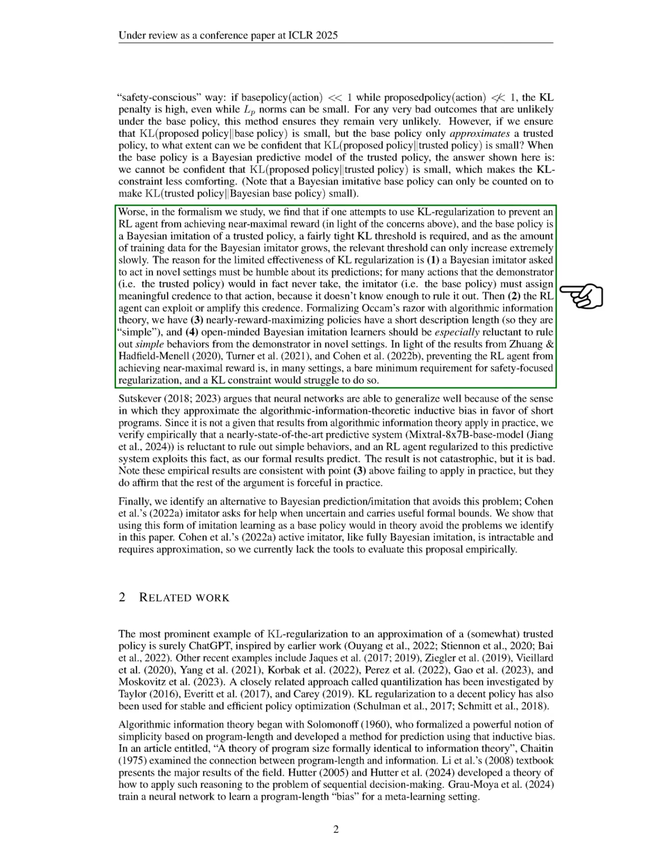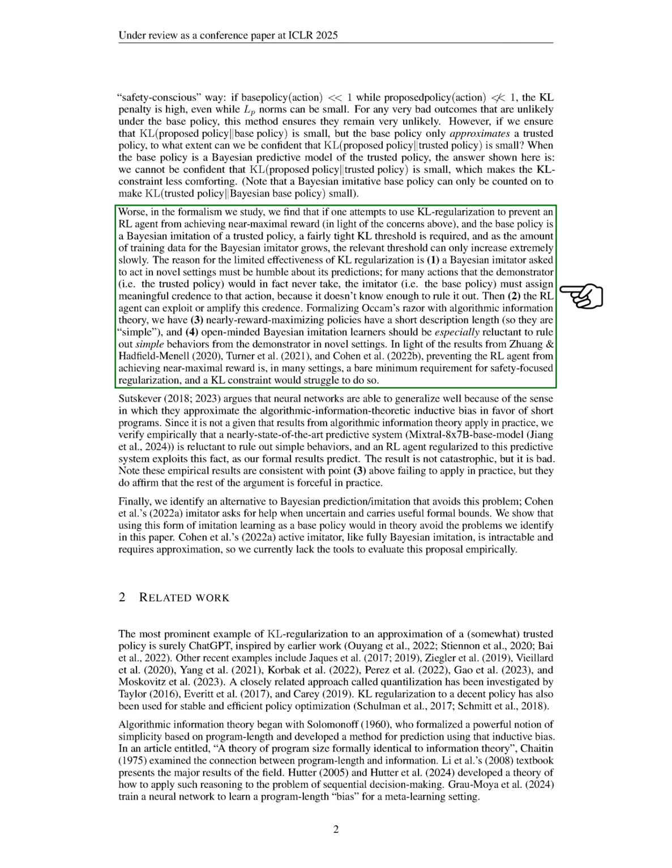Moreover, if we try to use KL regularization to prevent an RL agent from achieving near maximal rewards, we discover that a tight KL threshold is necessary. As we gather more training data, this threshold increases very slowly. The limited effectiveness of KL regularization stems from two main points. First, a Bayesian imitator must be cautious in novel situations, often assigning credence to actions that the trusted policy would not take. Second, the RL agent can exploit this uncertainty.